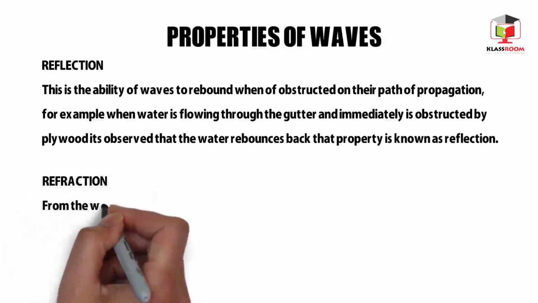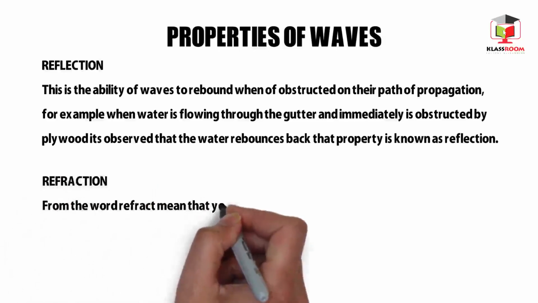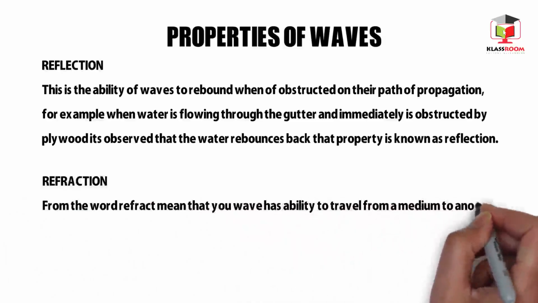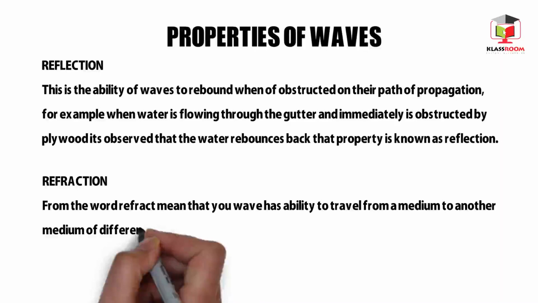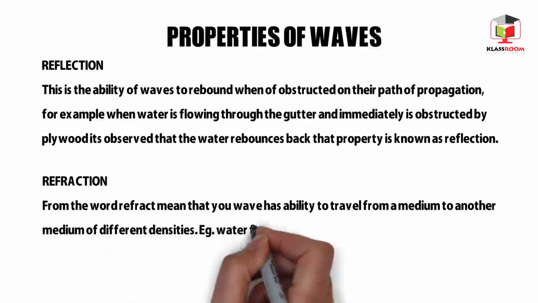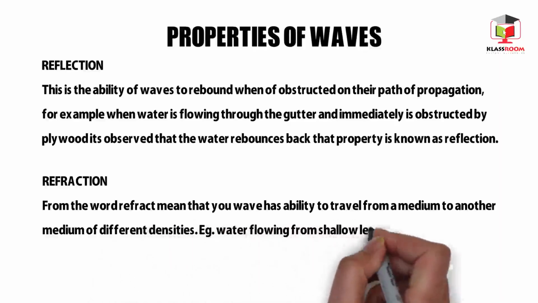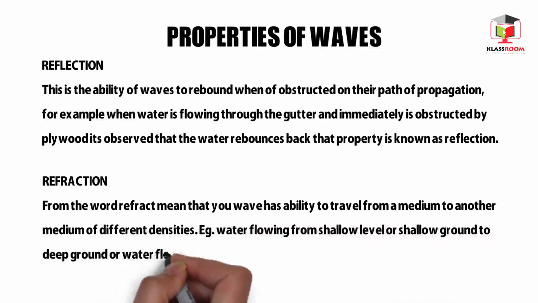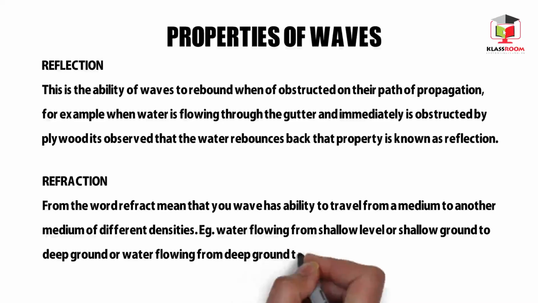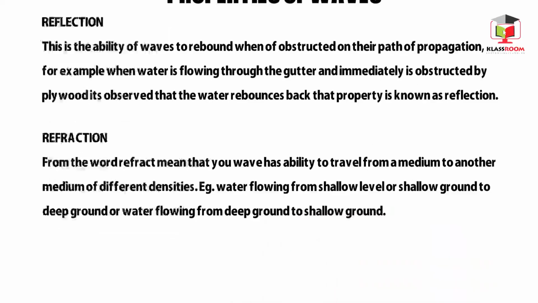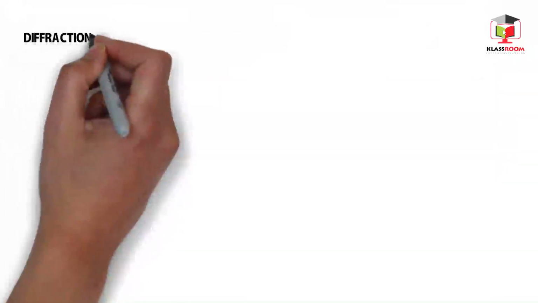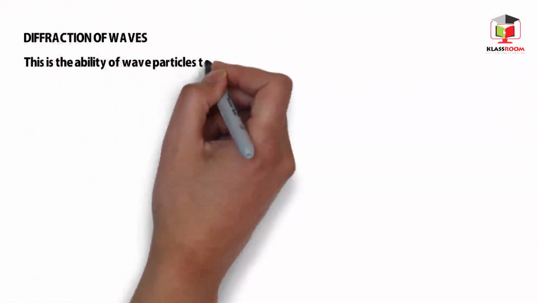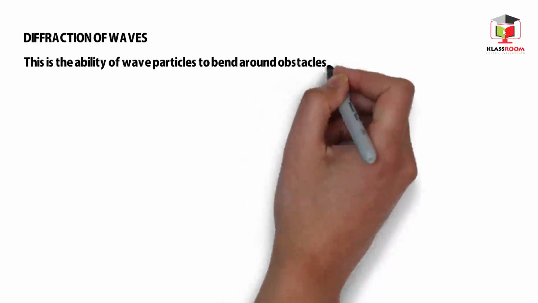Number 2, refraction. From the word refract, it means that the wave has the ability to travel from a medium to another medium of different densities. Example, water flowing from shallow ground to deep ground, or water flowing from deep ground to shallow ground. Number 3, diffraction of waves. This is the ability of wave particles to bend around obstacles.